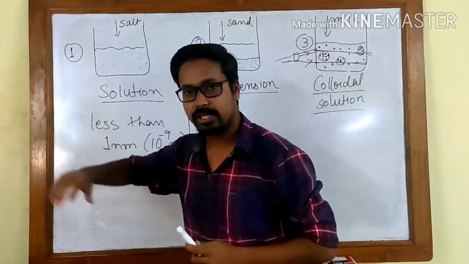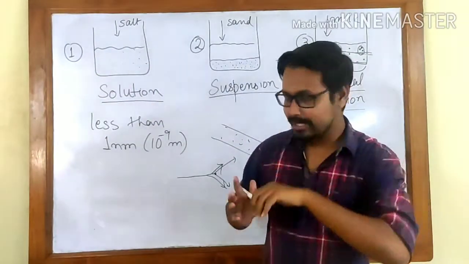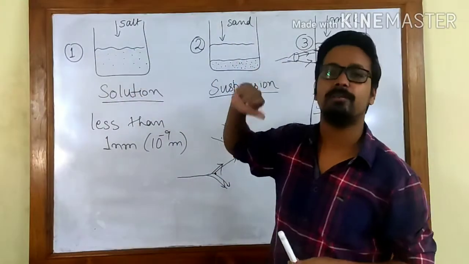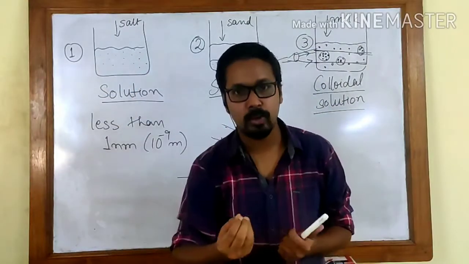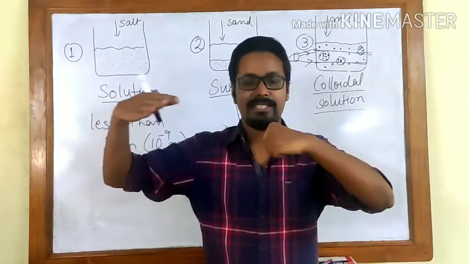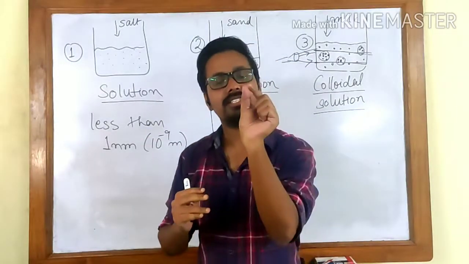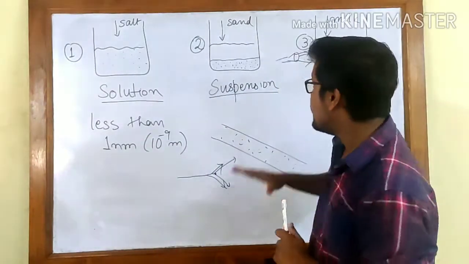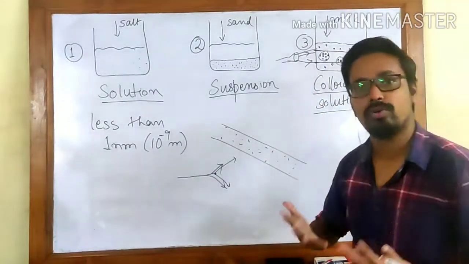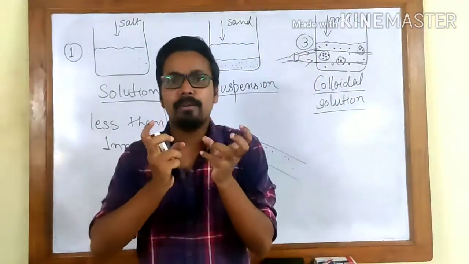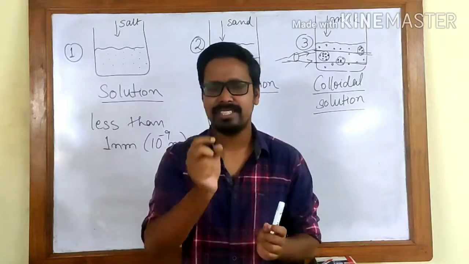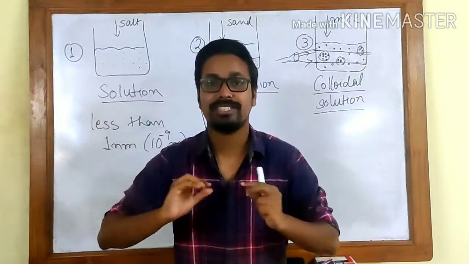In case of a solution, if you pass the light, it will come out, but the path will not be visible. This is because the particles are so small, they can't even scatter. The light just flows by them and is not scattered because the particle size is too small to scatter the light. Colloidal solutions have found a way to have something in the middle, a moderate size that is perfect for bending or scattering light.